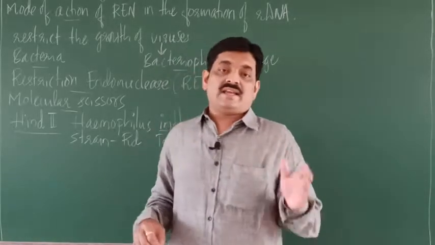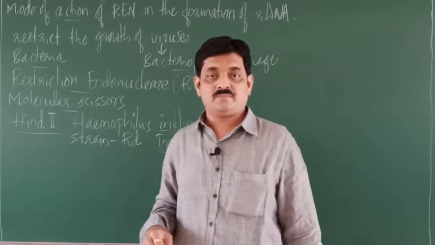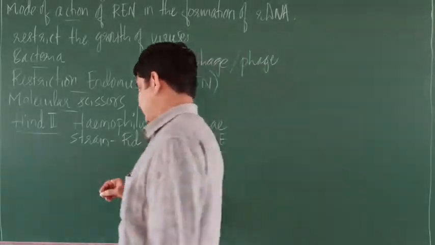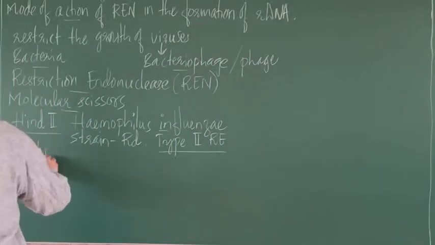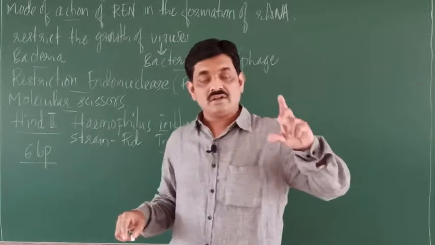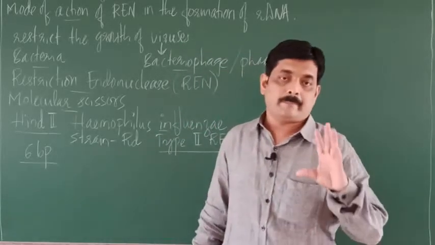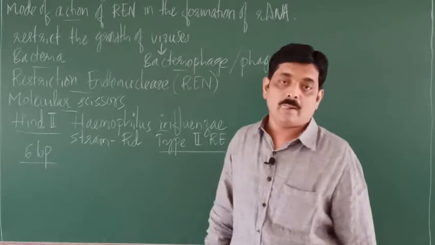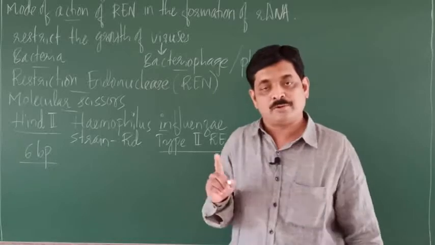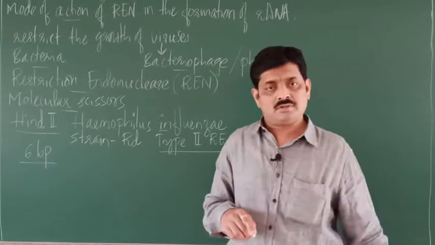So restriction endonuclease cuts the DNA at a particular base sequence. It is a sequence of 6 base pairs. What are base pairs? These are the pairs of nitrogen bases. Already I have studied that in the previous topic.